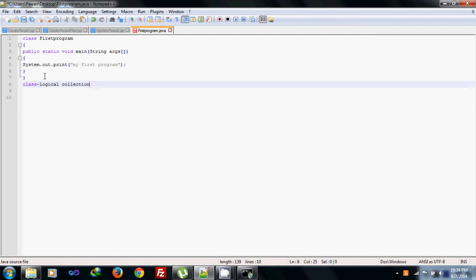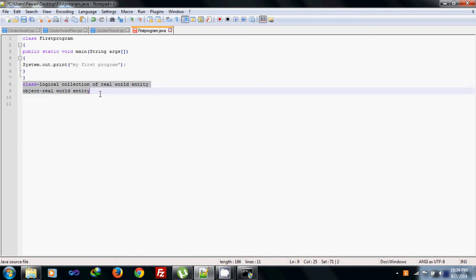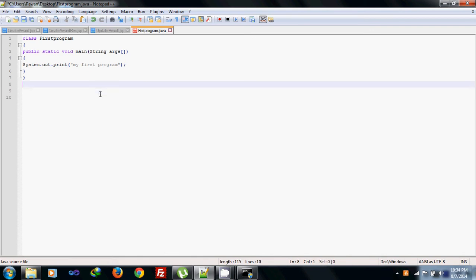We cannot see or touch a bird in general, but we call it a bird because bird is a logical collection of those sparrows, parrots and all. So a logical collection of real world entities is known as a class. And what is an object? These real world entities are objects. Okay. So let's move on to our first program. This was a little description about classes and objects.